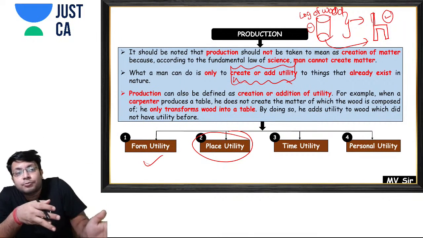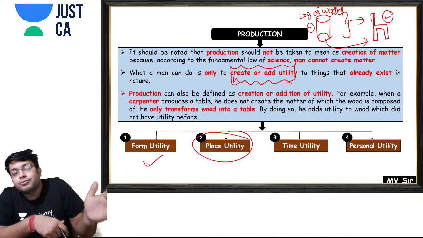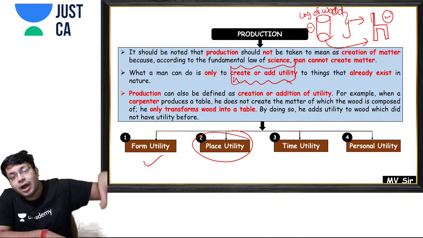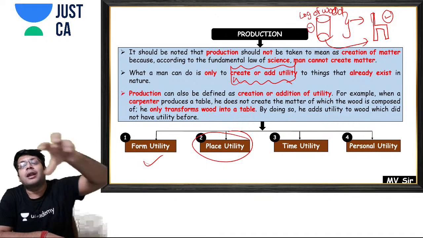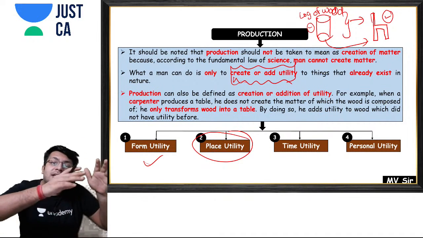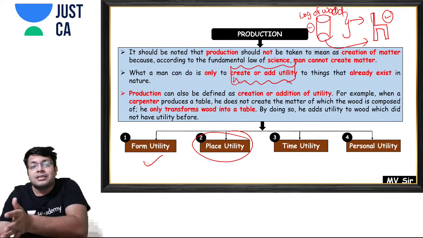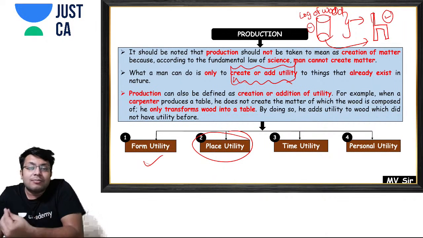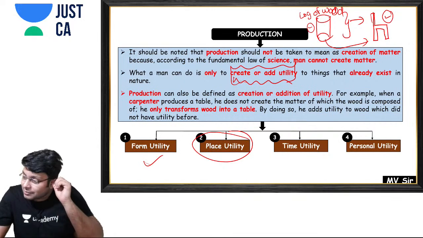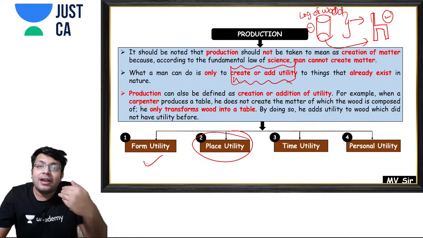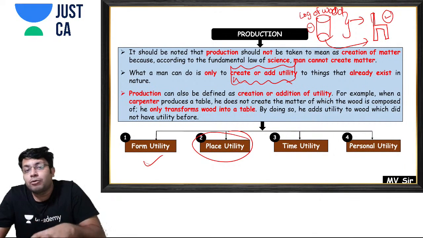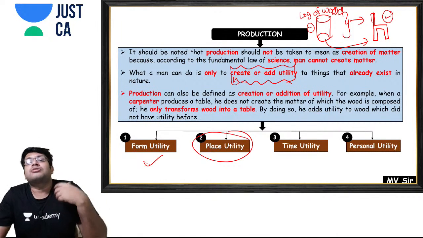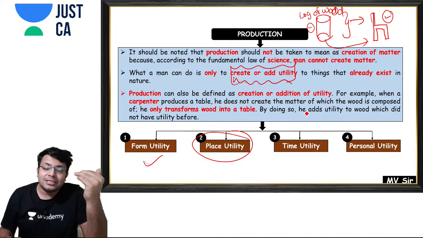But if you transport those vegetables and fruits from the farm to the markets, you are transferring the goods from one place to another, and you are adding utility to it. Because when you sell vegetables and fruits in the market, more and more people can use them to satisfy their wants. That is called place utility.